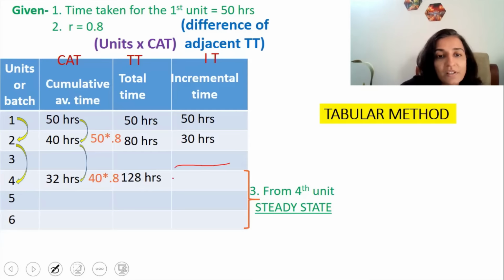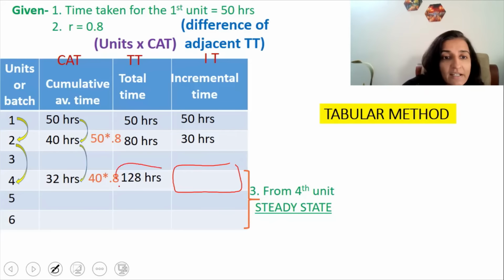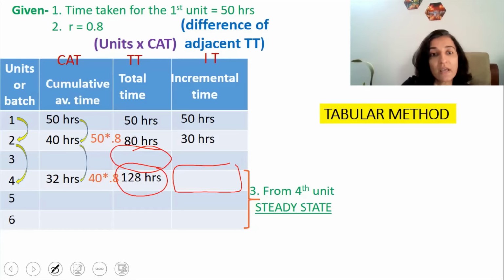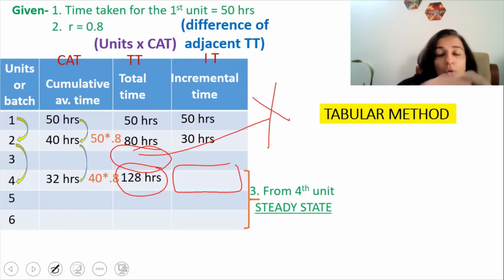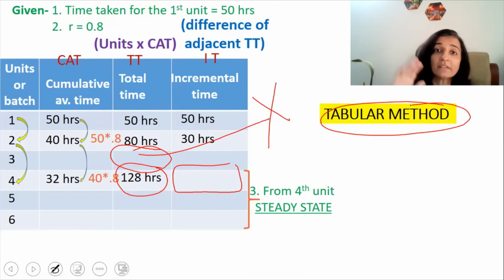Now coming to the incremental time. What is the incremental time of the fourth unit? It is total time of 4 units minus total time of 3 units. But we don't know the total time of 3 units. So how do we find out the incremental time? It is just not possible under the tabular method. We will have to use the formula method.